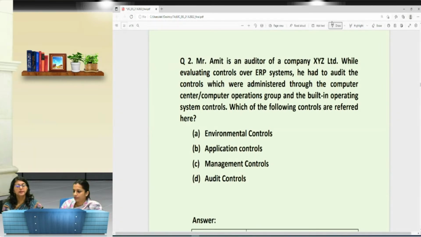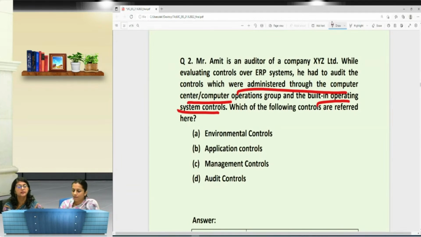Again read: Mr. Amit is an auditor, while evaluating controls, what is he doing? He had to audit the controls which were administered through the computer center, computer operations group and the built-in operating system controls. Which controls could these be, under which these activities are performed?